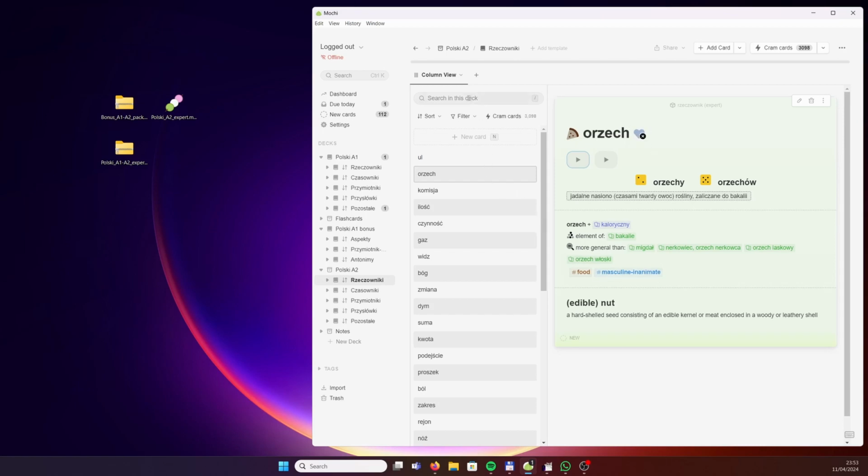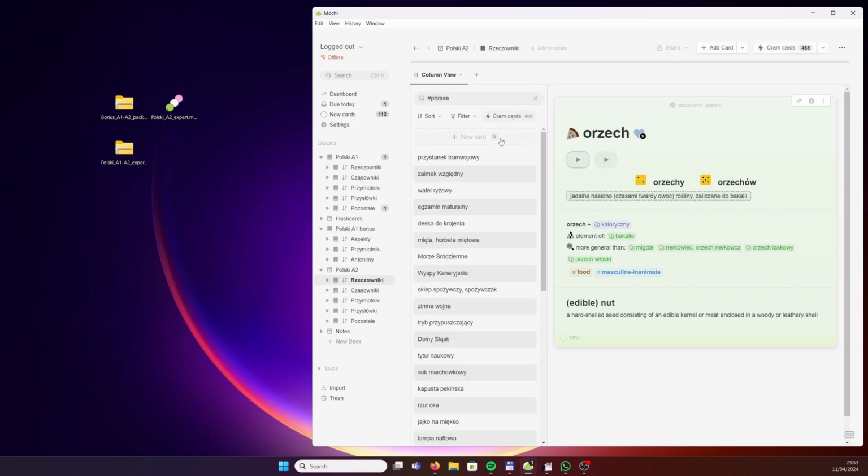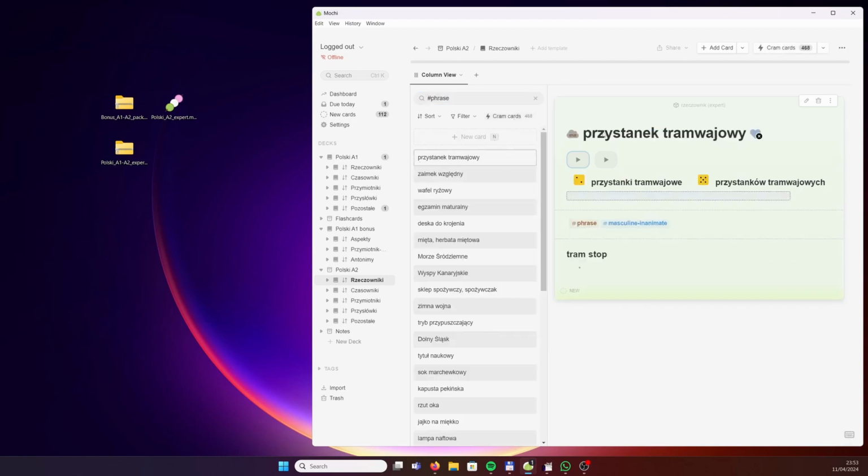Next. Oh, yes, I did mention that I included noun phrases together with nouns. So let's look for the tag phrase inside the deck with nouns. What have we got here? Przystanek tramwajowy, tram stop, zaimek względny, relative pronoun. Oh, that's more complicated.